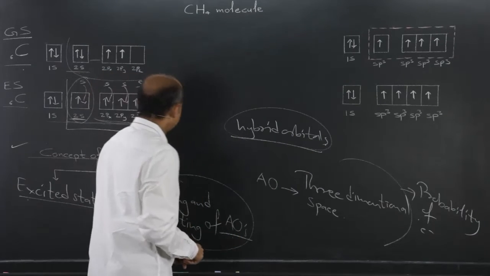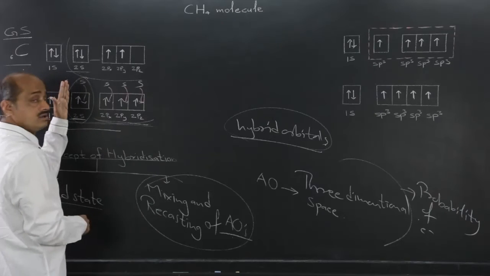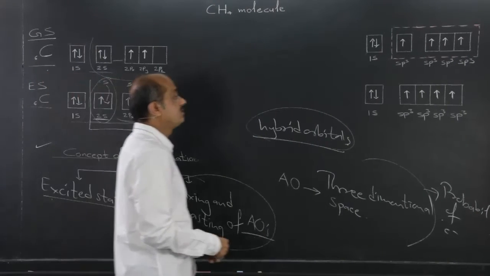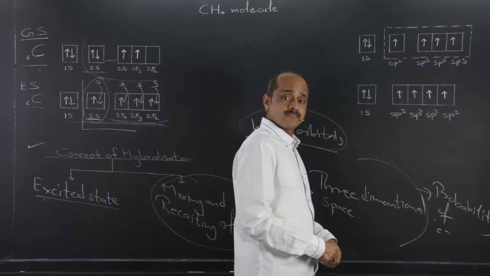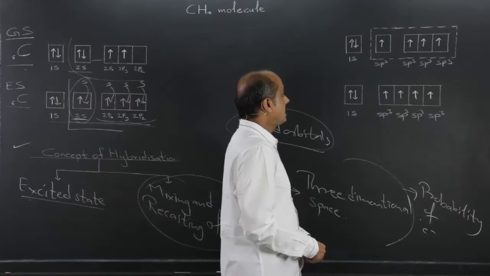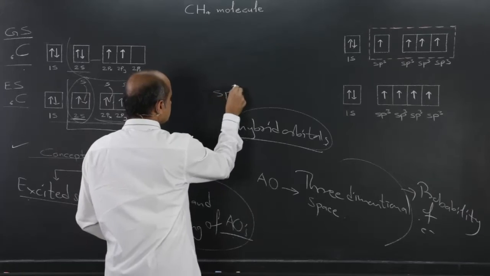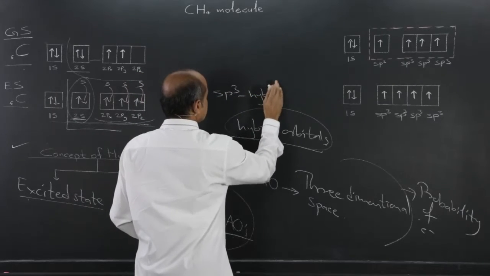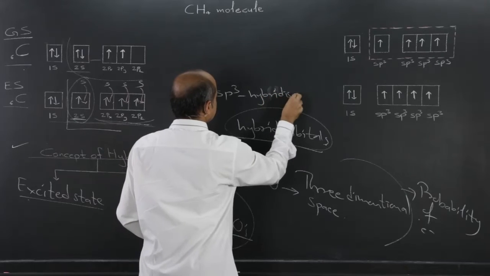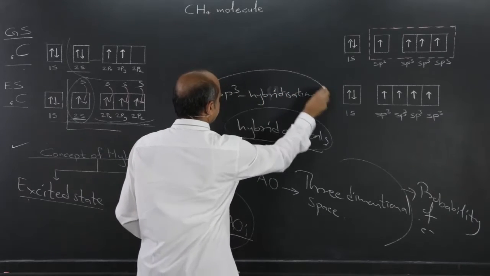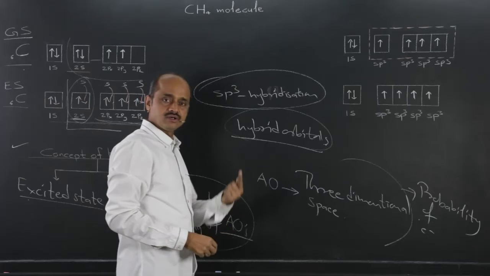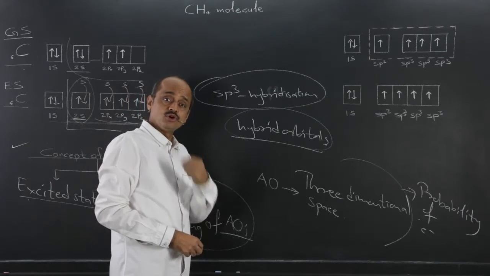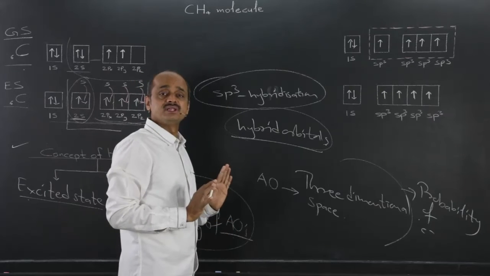In the case of carbon, one 2s atomic orbital and three 2p, such 4, take part in mixing and recasting, and therefore the hybridization is called sp3 hybridization. One s orbital and 3 p orbitals, therefore sp3.